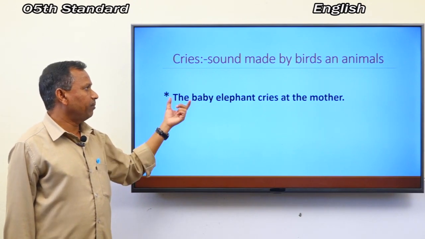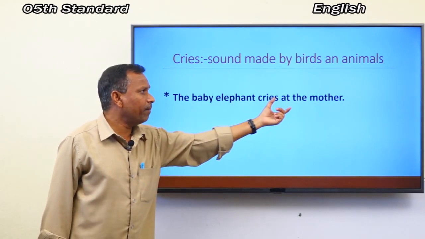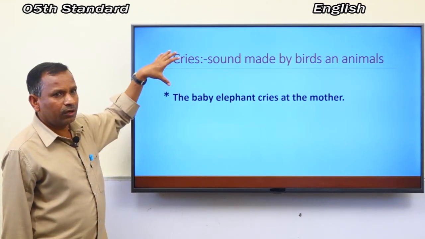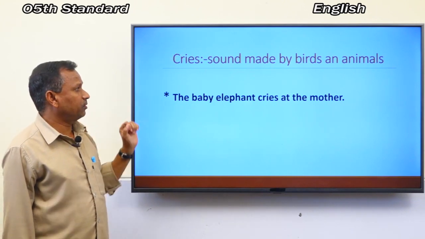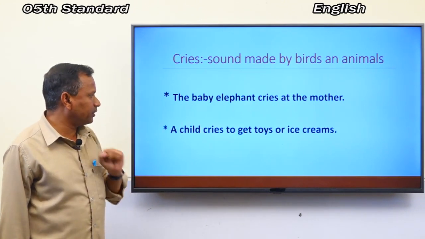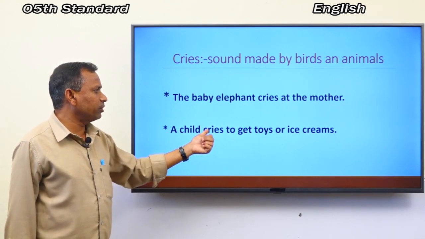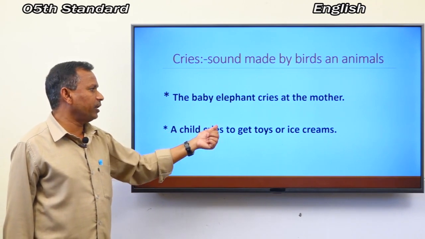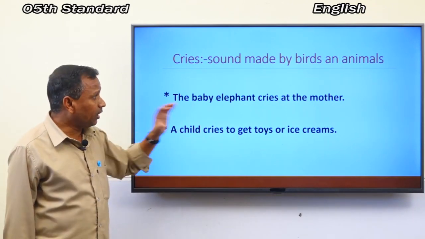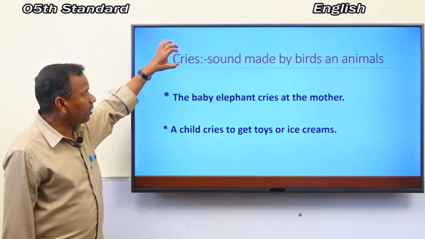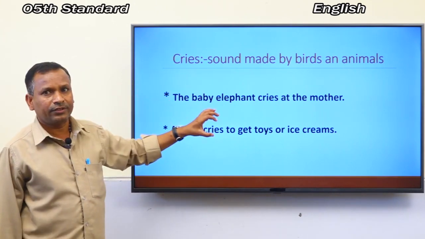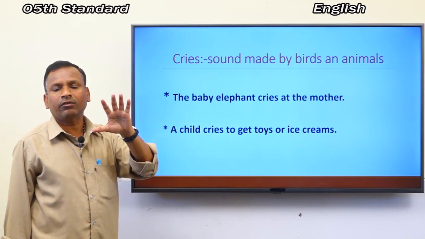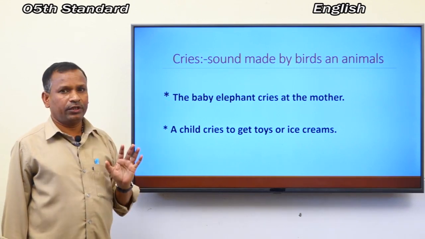You have to take this sentence and work in your textbook. Here is another sentence. A child cries to get toys or ice creams. Here the word cries is used in these two sentences. Did you understand? I hope you understood this activity.